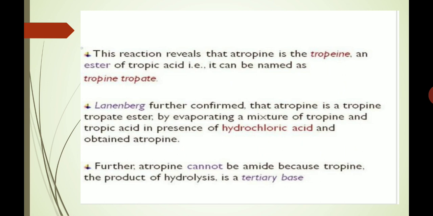This reaction reveals that atropine is an ester of tropine and tropic acid, that is, it can be named tropine tropate. Ladenburg further confirmed that atropine is a tropine tropate ester by evaporating a mixture of tropine and tropic acid in the presence of hydrochloric acid and obtaining atropine. Further, atropine cannot be an amide because tropine, the product of hydrolysis, is a tertiary base.